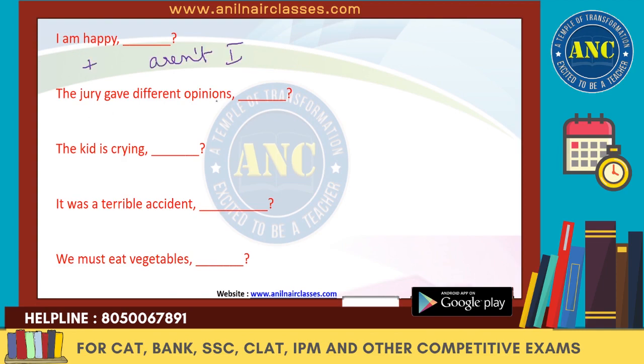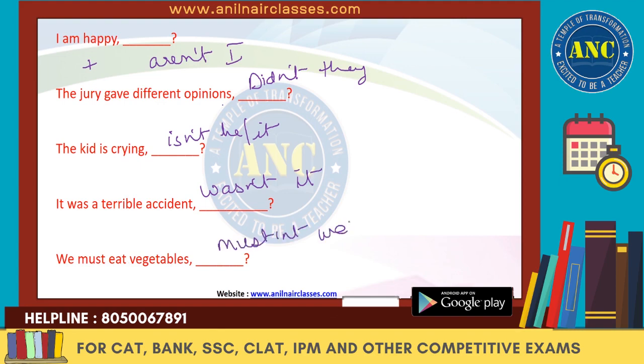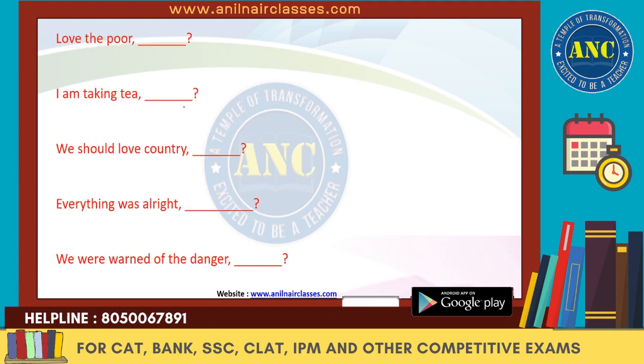The jury gave different opinions, didn't they? The kid is crying, so isn't he, or you can say it also. It was a terrible accident, so wasn't it? We must eat vegetables, so mustn't we? Next, love the poor, won't you?